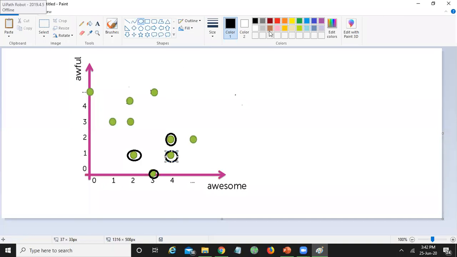In a similar manner, if my sentence contains more than 4 awfuls and 0 awesome, the point will be this. And if I have only 2 awesomes but 4 awfuls, then the data point is this. Am I clear?